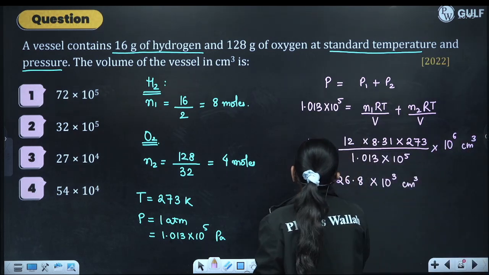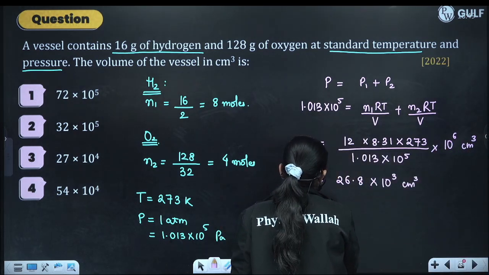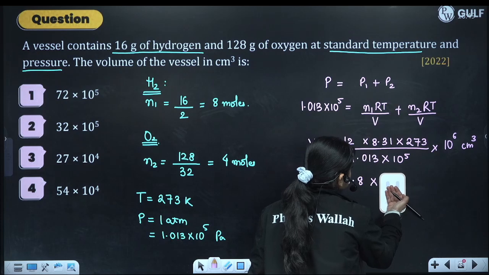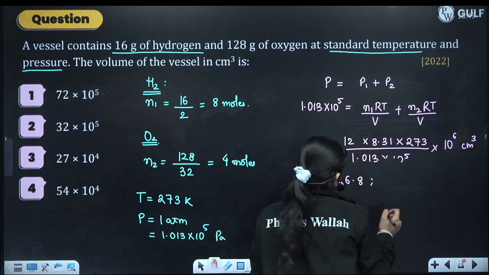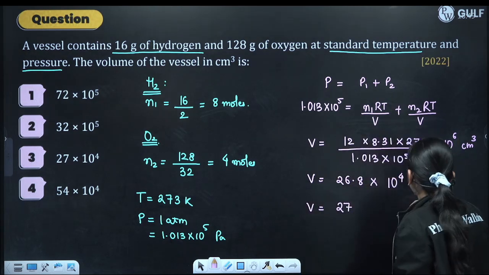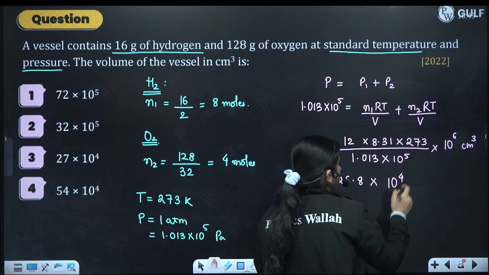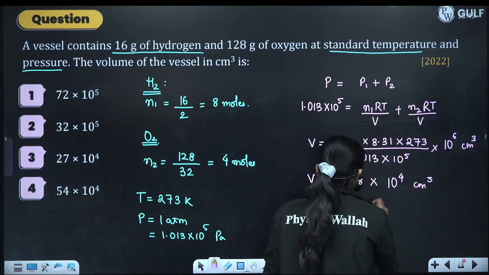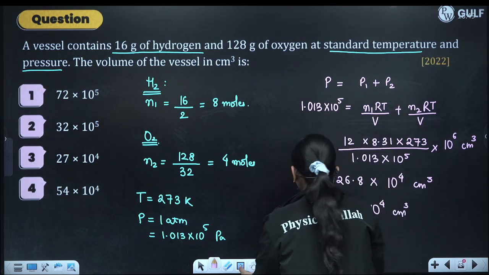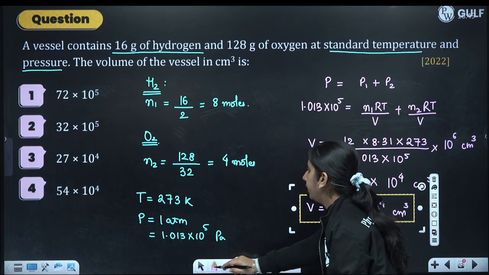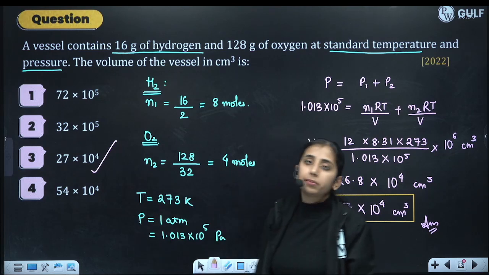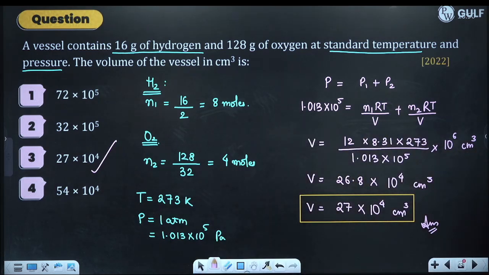So we will get V is approximately, not 10 raised to the power 3, 10 raised to the power 4 will come, because 10 will come due to this 5 and 6. So 27 into 10 raised to the power 4 centimeter cube. This is what we will get as the answer. Option number 3 will be the answer.